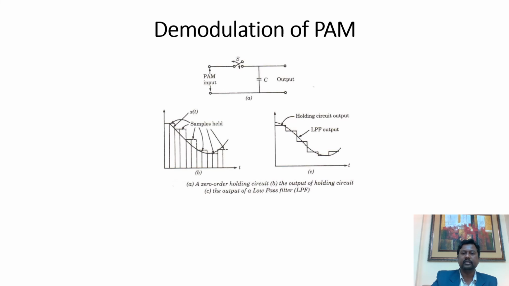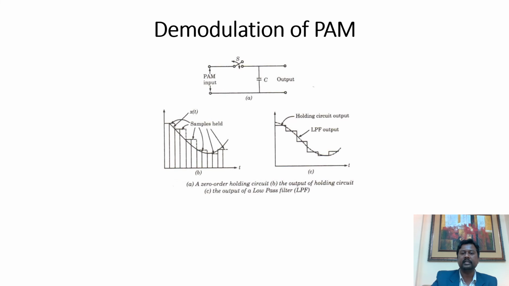So when the switch gets open, during the non-availability of the PAM pulse, what would happen? The capacitor will hold the value. Again, the sampling switch will be closed when the second pulse arises. So unless and until the second pulse arises, the capacitor will hold the value of the first pulse. When the second pulse arises, then the switch gets closed. Again, the capacitor changes its charging level.